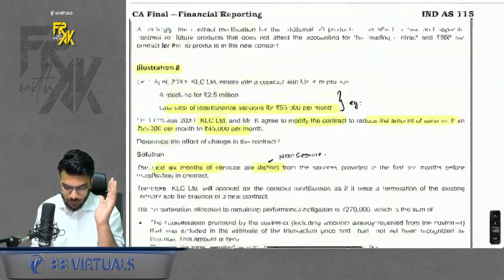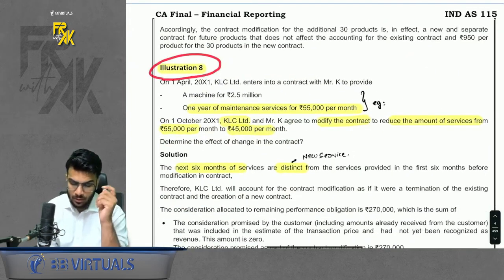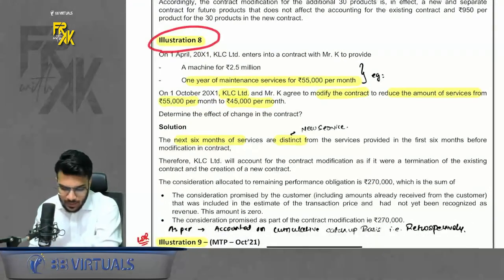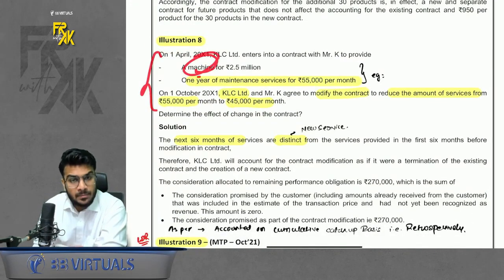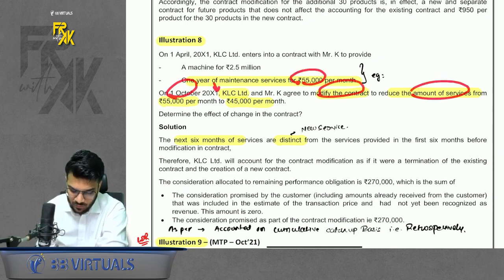We did one more question here. That was illustration number 8. But I feel there was a small conceptual error in this question. If you read the question, it says we enter into a contract to buy a machine, and also a 1 year maintenance service. Now this maintenance service, after 6 months, they modify and reduce the consideration of the service.